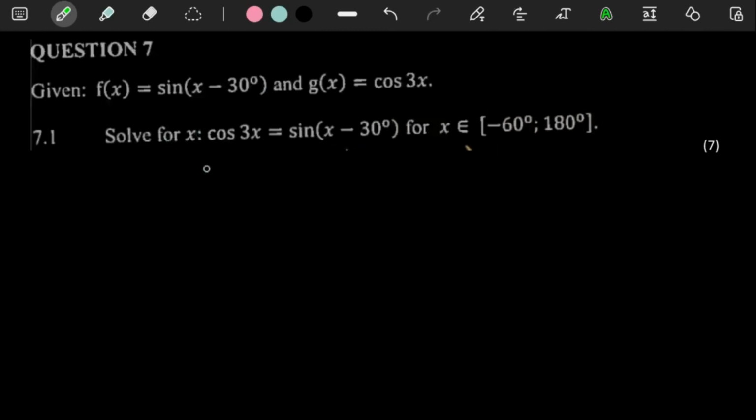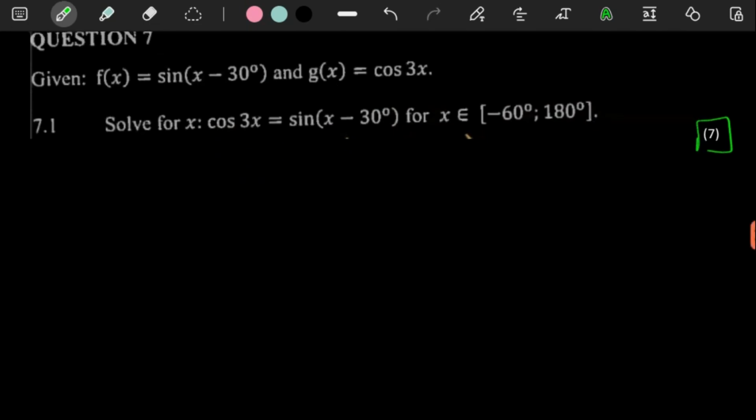So solving for x here, this is clearly us working out where the two graphs meet each other. And it's a 7-mark question. So we would want to work this out the same way we would work out a general solution question. And because we're only solving for x here, it might be a bit simpler for us. So let's see.